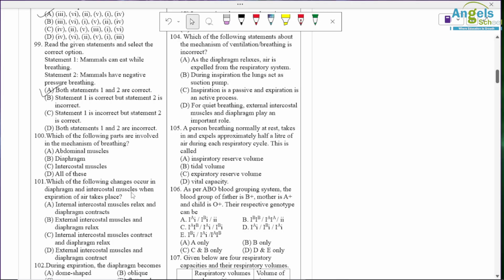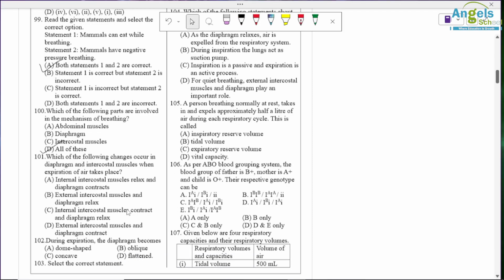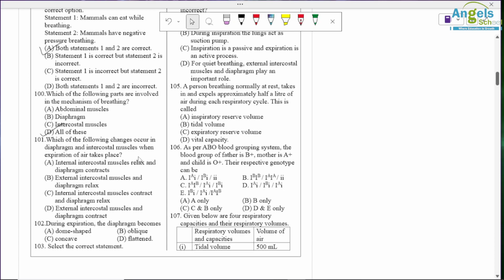Which of the following parts are involved in mechanism of breathing? Abdominal muscles, diaphragm, and intercostal muscles. So all of these are involved in breathing. Which of the following change occur in diaphragm and intercostal muscles when expiration of air takes place? So external intercostal muscles and diaphragm are relaxed during expiration. Question number 102. During expiration, the diaphragm becomes relaxed, and the most relaxed form of diaphragm is dome shape. So option A is correct.